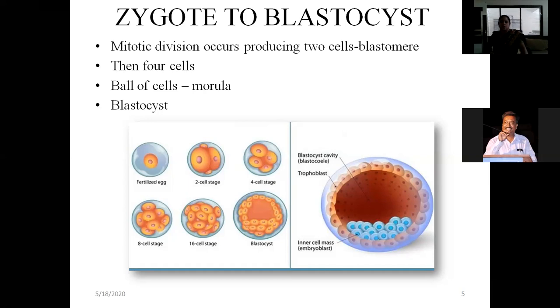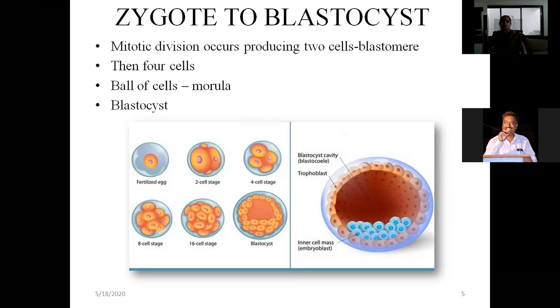So what happens after 2 cells are formed? Again the second cell division occurs, to how many cells? 4 cells. After the 4 cells, rapid division of the cells starts. It may go to 8 cells, 16 cells, then a complete ball of cells is formed.